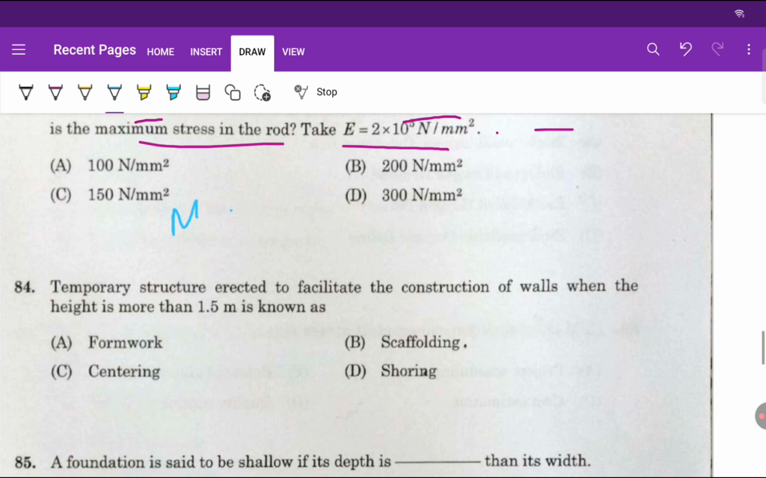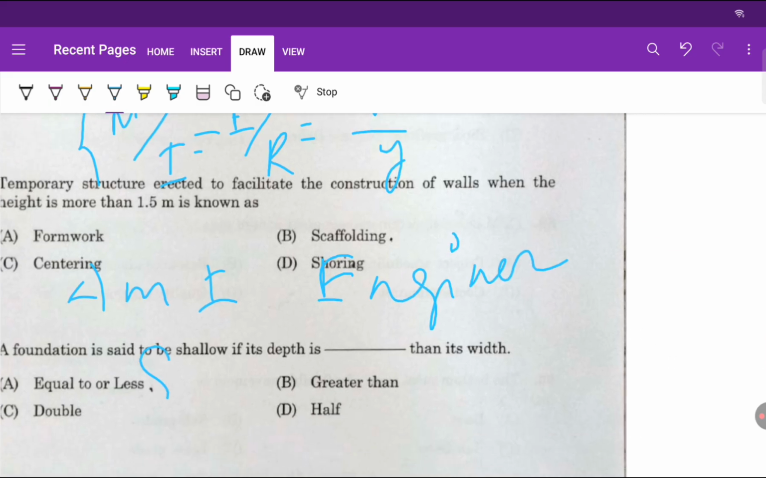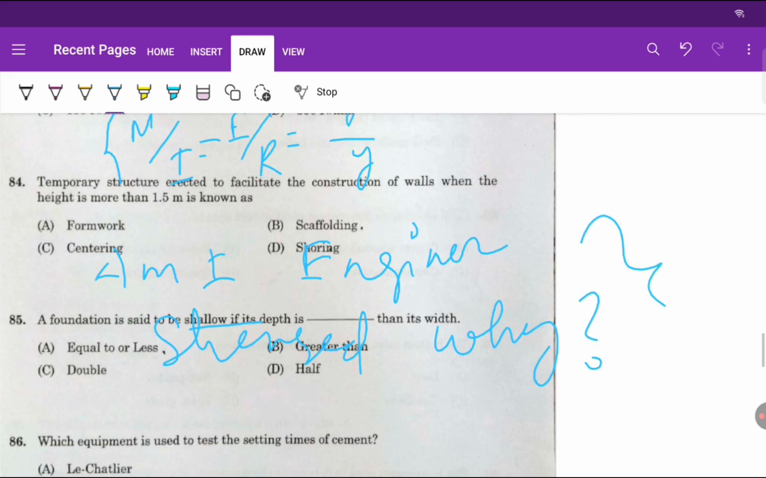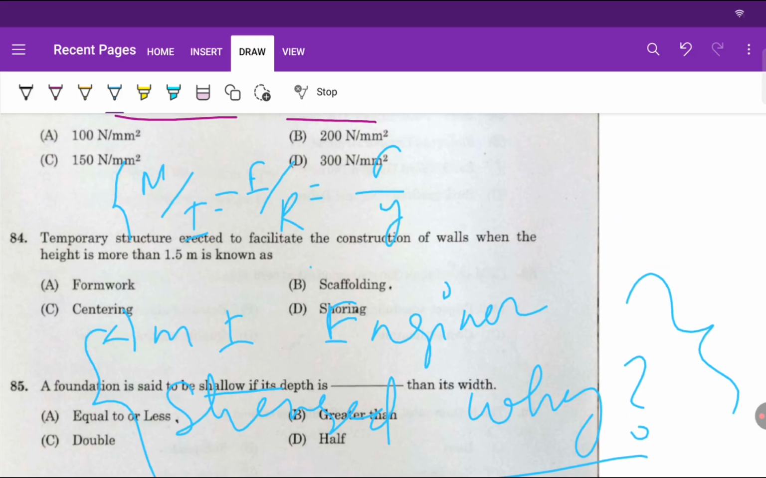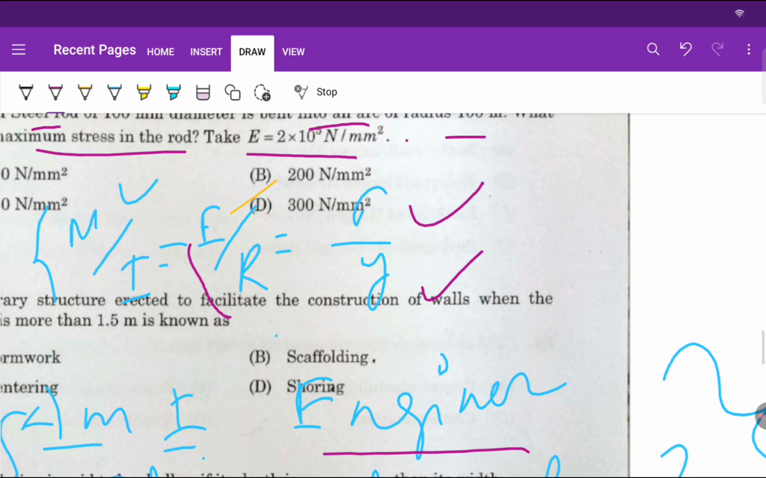So there is a formula, M by I equals E by R equals sigma by y. The trick to remember this formula is a mnemonic. Remember it, you will never forget this formula. M by I, E for engineer, E and R combined to give engineer. Stress means sigma, y means y. Okay, let's see now how to solve this.